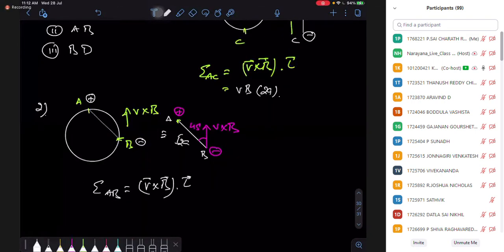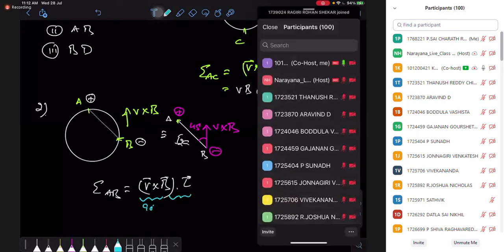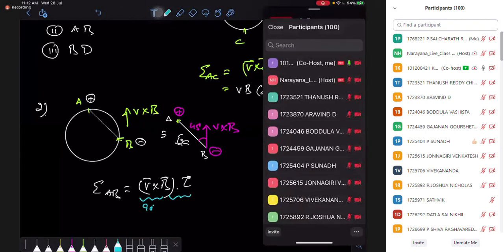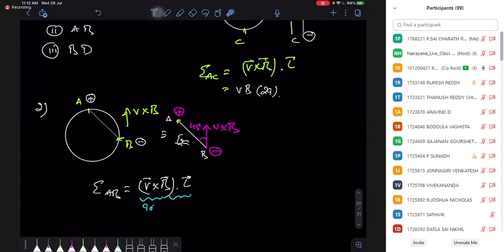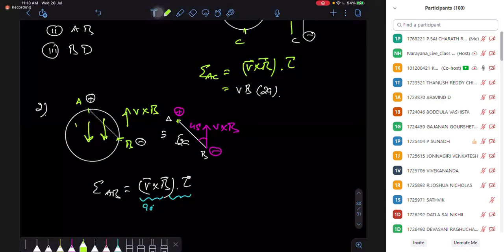Angle between the A and B, this angle is 90 degrees, but if you open the dot, for dot, how much angle is this? 0, 90 or 45? If we open the dot, now dot here is between my AB vectors. You're finding out the potential difference between the AB vectors. And this potential difference is created by my electric field, which exists everywhere.